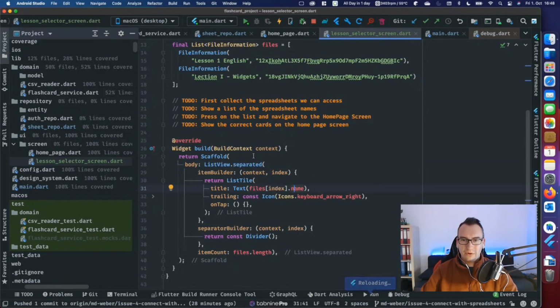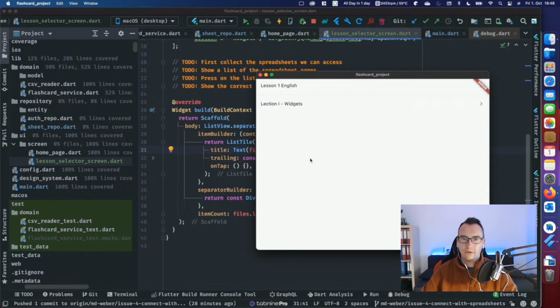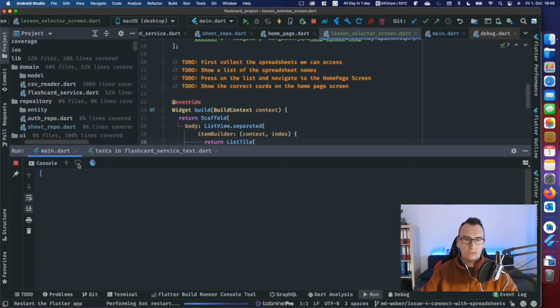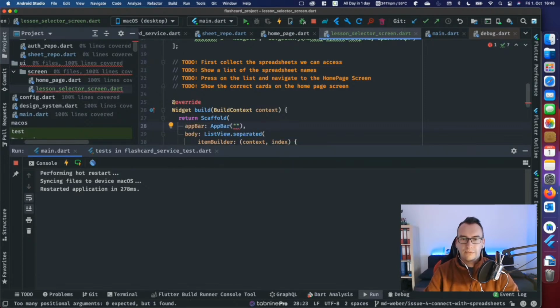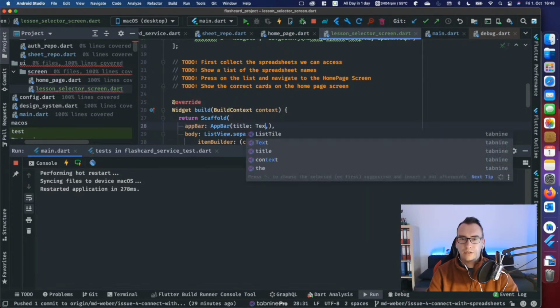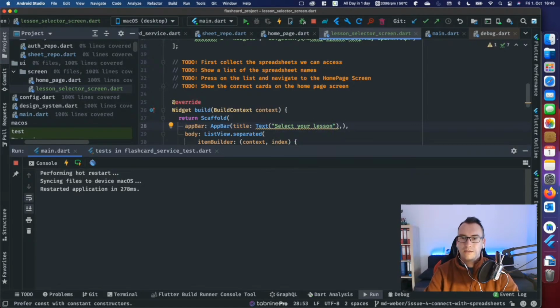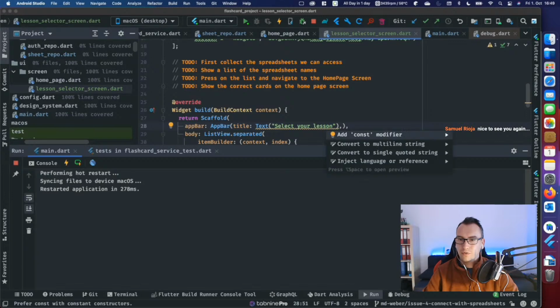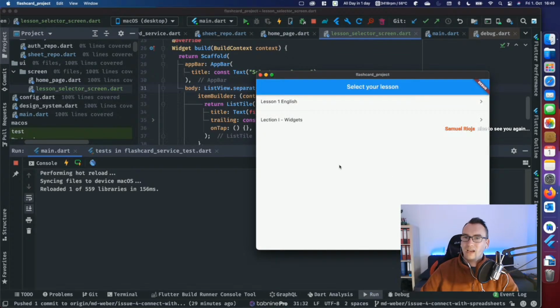Good. And with all of that, we now have the types. We implemented that. We have the trailing, and with our Scaffold, if I hot restart, yeah, we should get a Scaffold. Ah, yeah, of course, but there is an app bar missing. So we need an app bar, which tells us something. So select with, what does the app bar have? A title where text is inside, like "Select your lesson", something like that. So you see already I'm absolutely bad with words and how to name things. So if you have better options, always let me know. But now we have this nice little app bar.